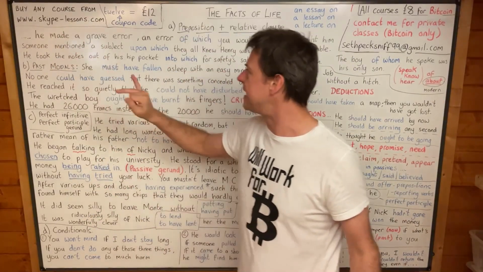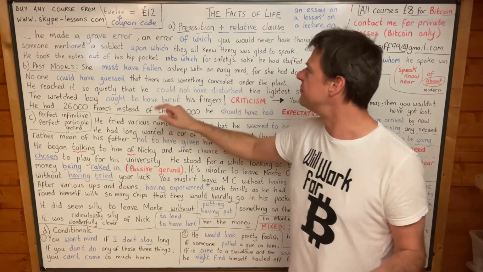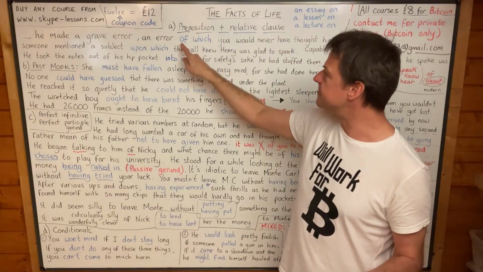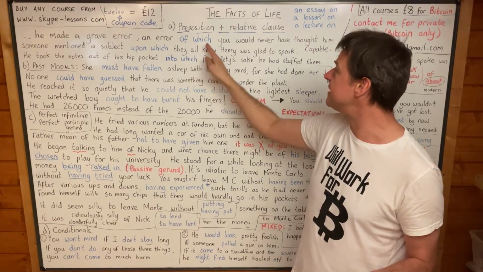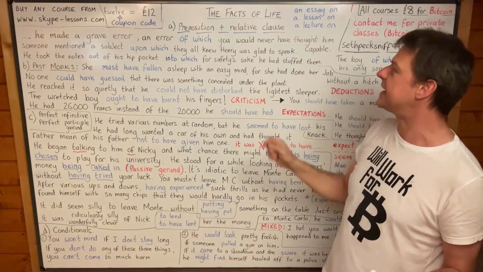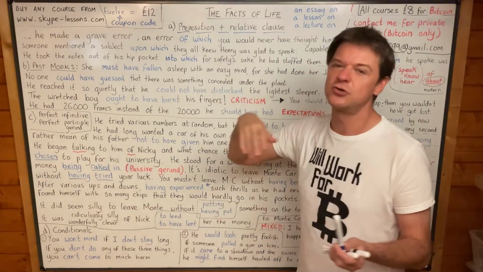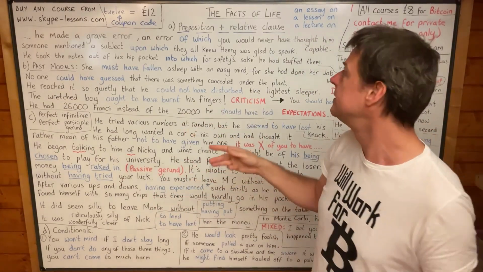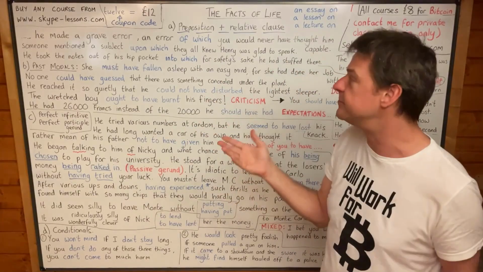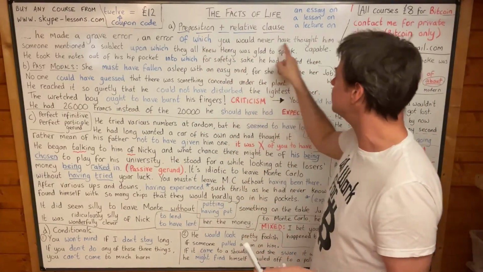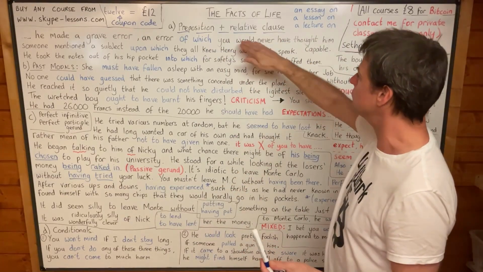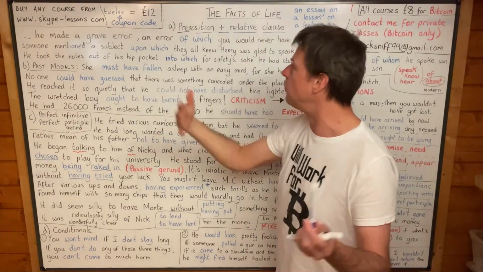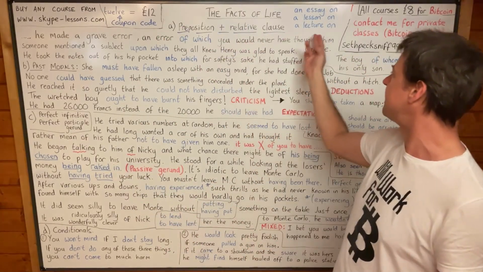Yeah, and he made a grave error when he was playing cards, an error of which you would never have thought him capable. Okay, so here is the preposition of, and here is the relative clause, which you would never have thought him capable. Relative clauses start with which or who, or maybe that, but it's usually which or who, or whose or whom. So that's how you know what they look like. They are adjectival clauses. They describe the error. What kind of error? An error of which you would never have thought him capable.